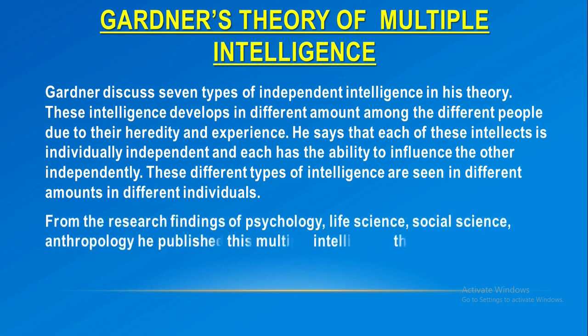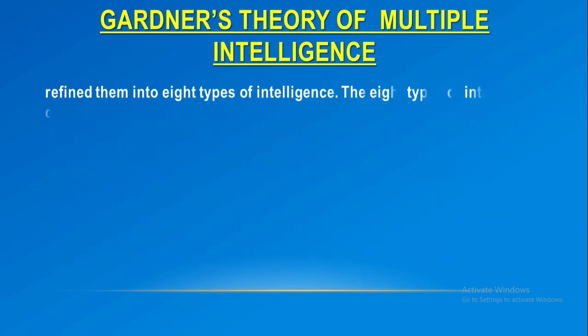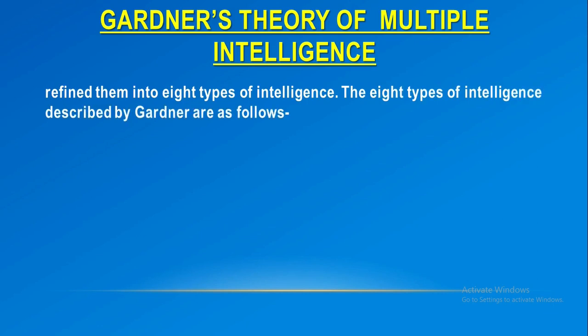From the research findings of psychology, life science, social science, and anthropology, he published this multiple intelligence theory. At first, he spoke of seven kinds of intelligence, but in recent times, in 1997, he has refined them into eight types of intelligence. The eight types of intelligence described by Gardner are as follows.